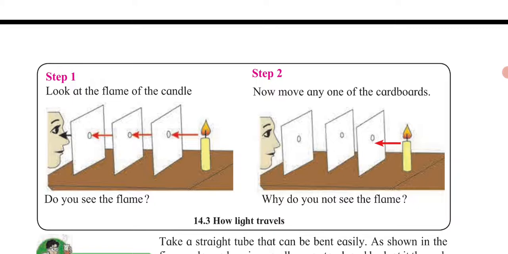So, just place the candle in front of it. Now you can observe the candle. Why? Because that light is coming in a straight way. Can you observe it in the second step? The middle cardboard is moved a slight way, and you cannot observe it.